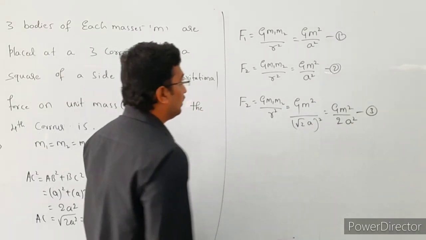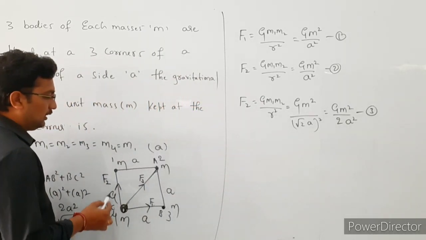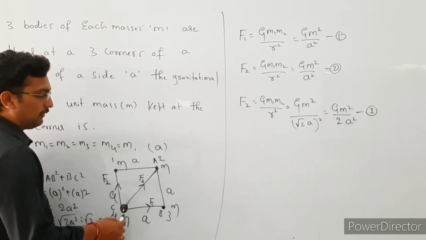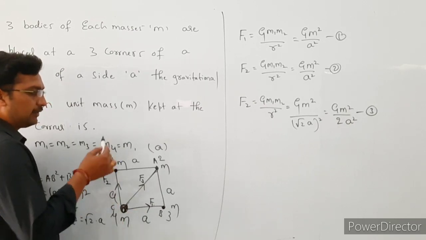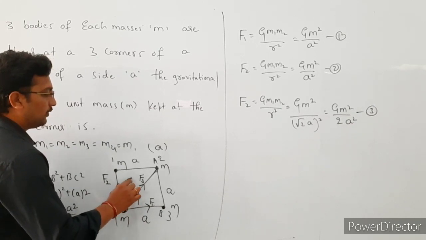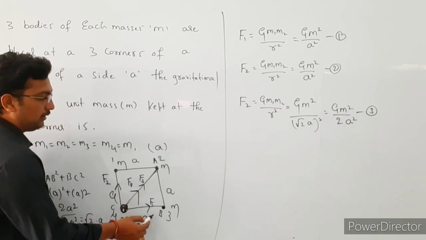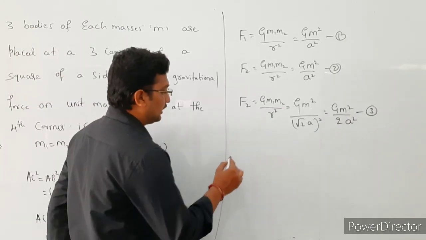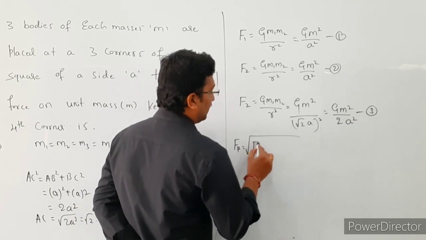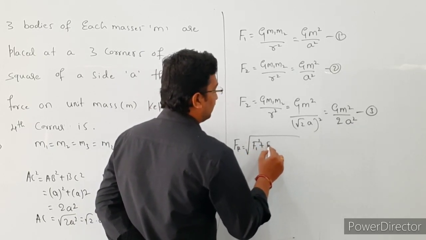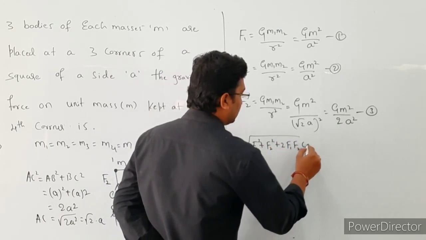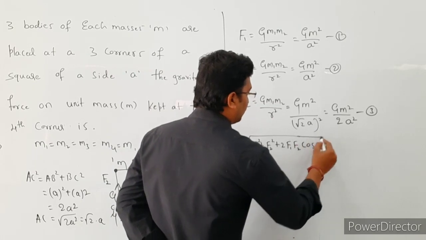Next one. So this is the F3 force, this is the F1 force and this is the F2 force. Both are vectors. One vector is acting in this direction, the other vector is acting in this direction. Next we are going to find the resultant force acting on this particle due to F1 and F2 forces, right? So the resultant force is equal to under root of F1 square plus F2 square plus 2F1 F2 cos theta.